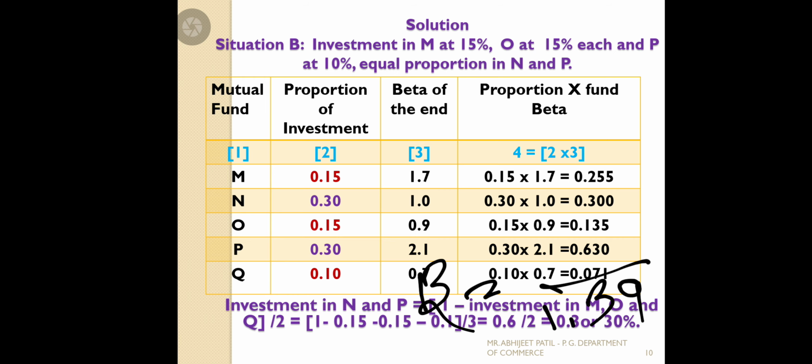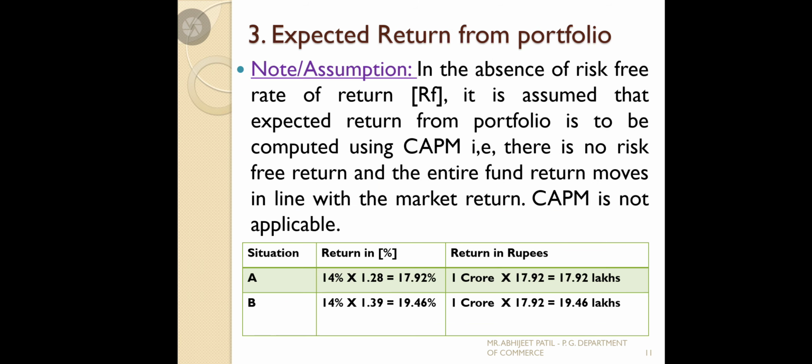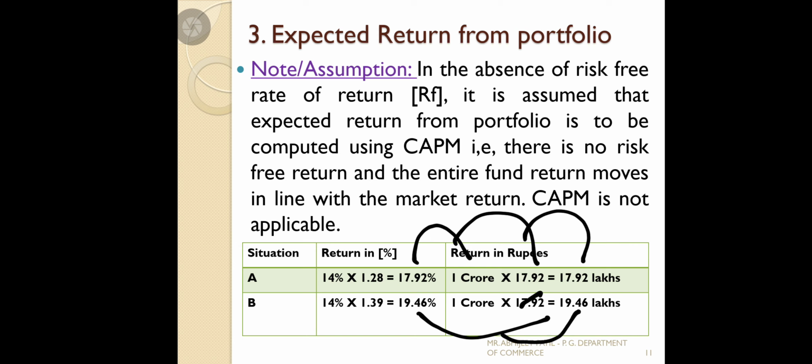We multiply with the first and second situation beta, and whatever return we get, we multiply into the invested amount. So the first amount is 17.92, and here you can make a correction: the second comes to 19.46. So the amount of return we generated is 19.46 lakh rupees.